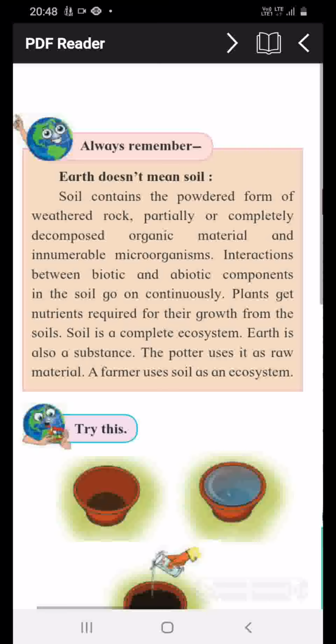So here we can see soil contains the powdered form of weathered rock, partially or completely decomposed organic material and innumerable microorganisms. Interaction between biotic and abiotic components in the soil goes on continuously. It is a process, and plants get the required nutrition for their growth from the soil.